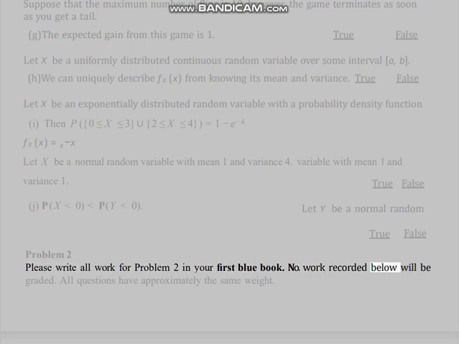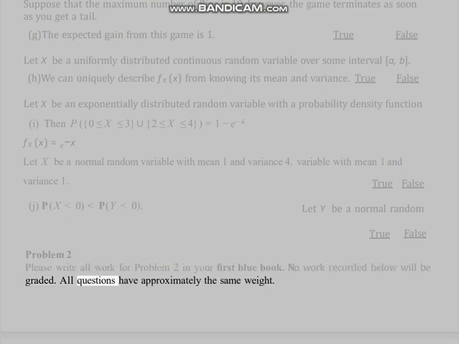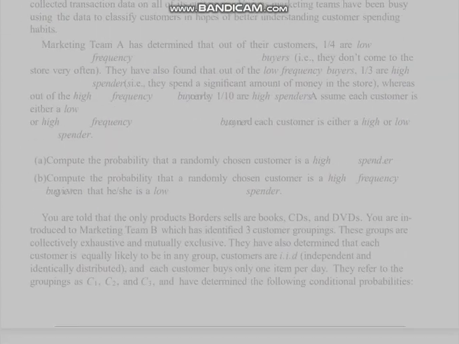No work recorded below will be graded. All questions have approximately the same weight. Borders Bookstore has been in business for 10 years, and over that period, the store has collected transaction data on all of its customers. Various marketing teams have been busy using the data to classify customers in hopes of better understanding customer spending habits. Marketing Team A has determined that out of their customers, 1/4 are low-frequency buyers, i.e., they don't come to the store very often.